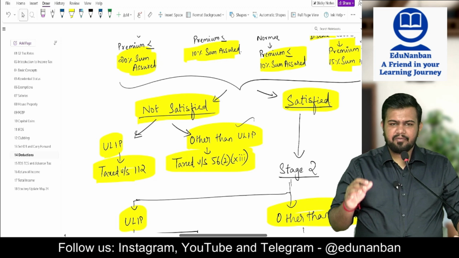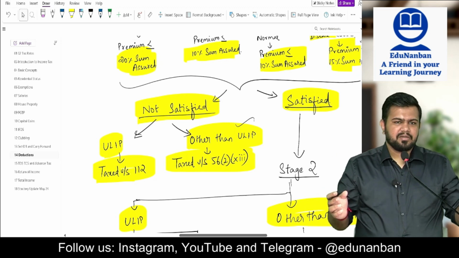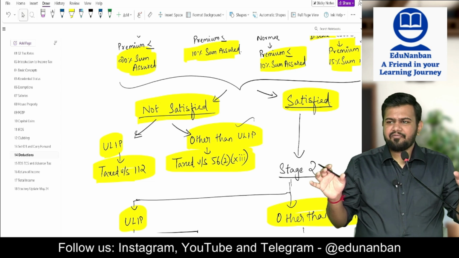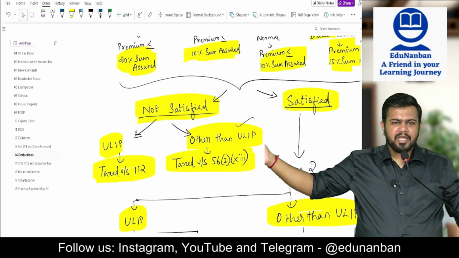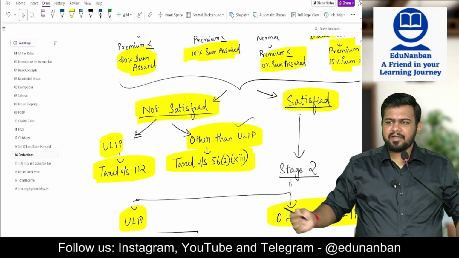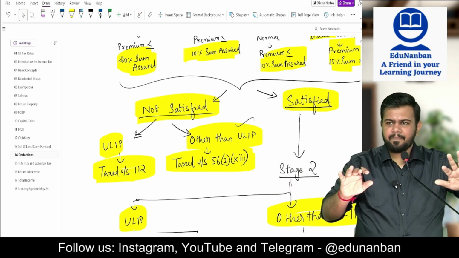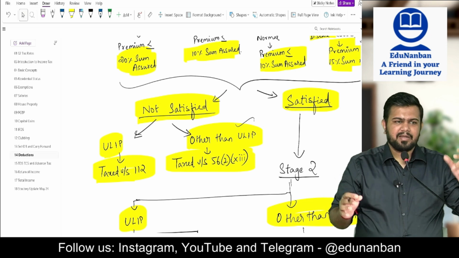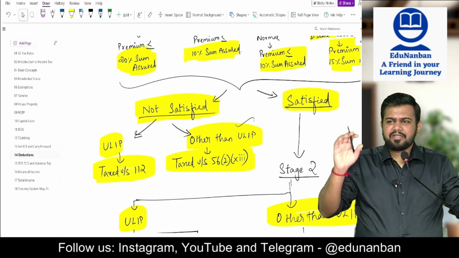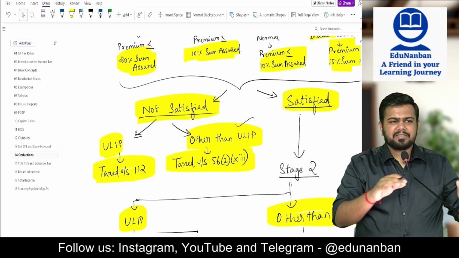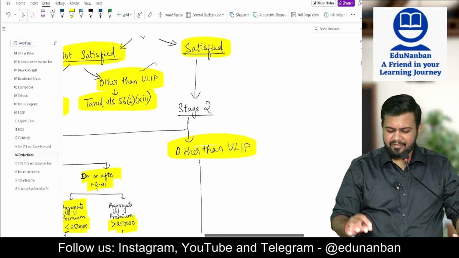Then what did I tell? It is taxable. But you have to see under which section it is taxable: capital gain or income from other sources. If it is a ULIP, it is taxable under the capital gain chapter. If it is not a ULIP, then it is taxable under income from other sources. So if conditions are not satisfied, it is taxable under IFOS if it is not ULIP. If it is ULIP, it is taxable under capital gain. ULIP is covered in CA final level.